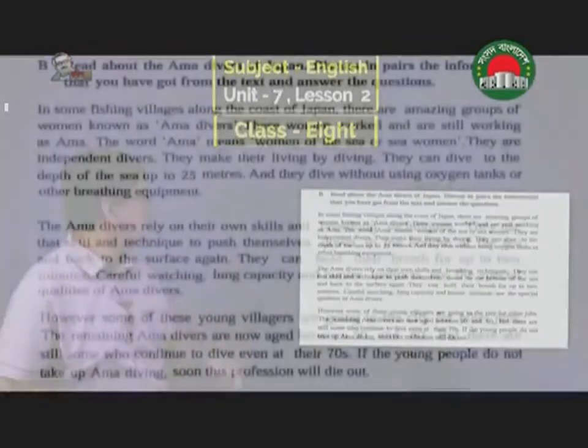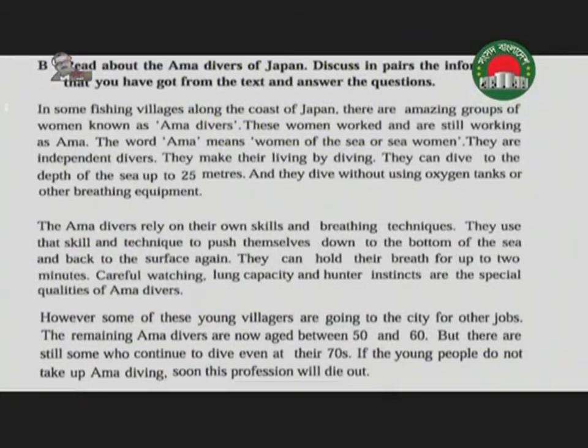So, my students, in some fishing villages along the coast of Japan, there are amazing groups of women known as Ama divers. Understand? Have you got the idea about the Ama divers?